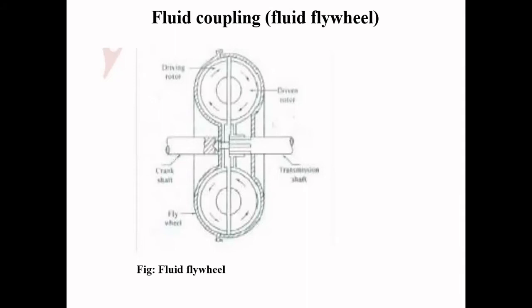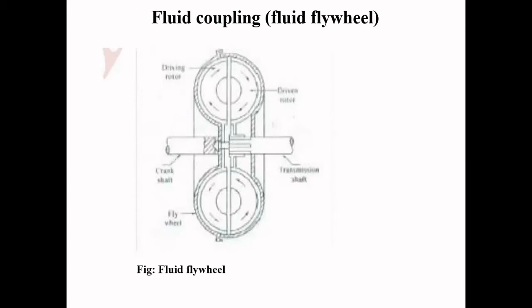the oil which is coming out from the pocket of the driving member, you can see the figure, strikes the pockets of the driven member with greater force. Thus, it tends to make the driven member rotate at the same speed. What the fluid coupling does is connect the driving member, that is the crankshaft, to the driven member, the transmission shaft, through a fluid medium.